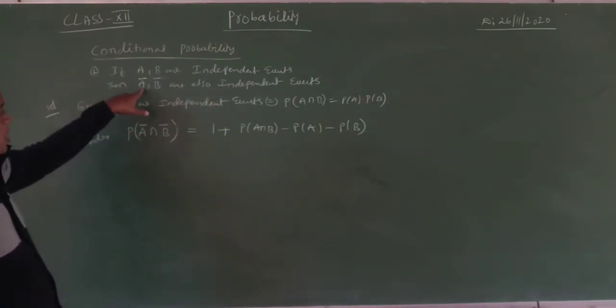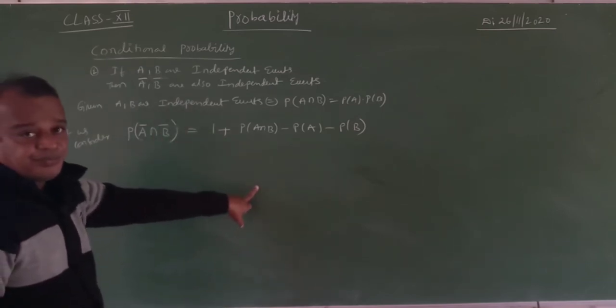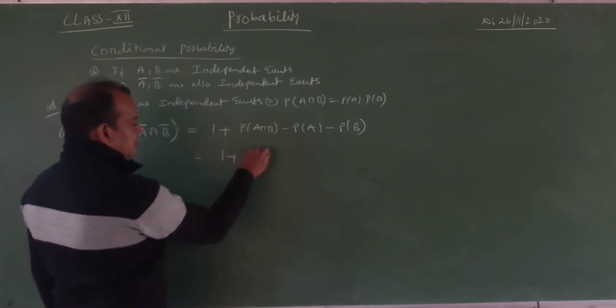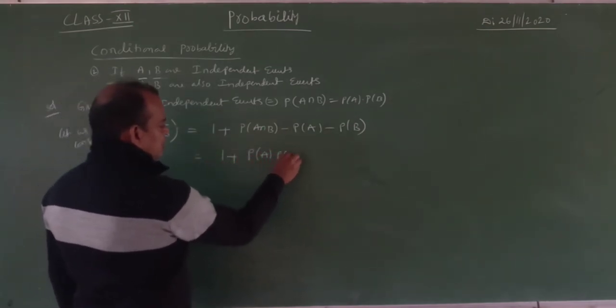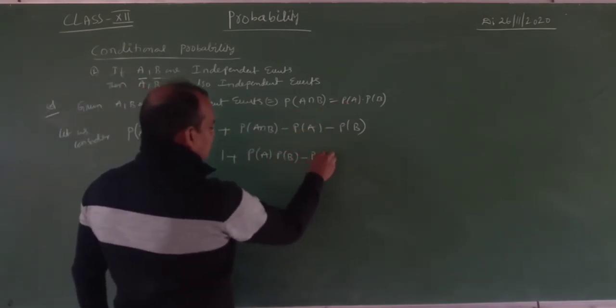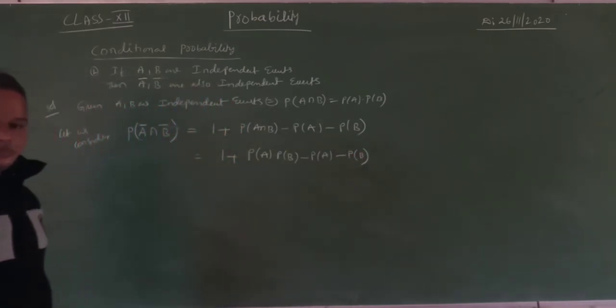Probability of A bar intersection B bar. Our goal is intersection, so we take the product. Now 1 plus probability of A into probability of B, because the intersection is there, minus probability of A minus probability of B. I hope that you understood.